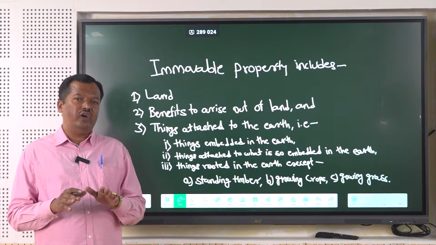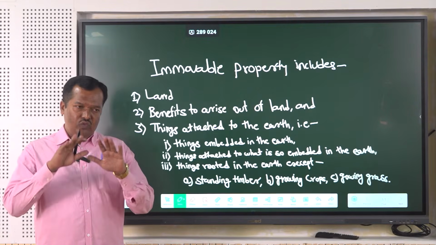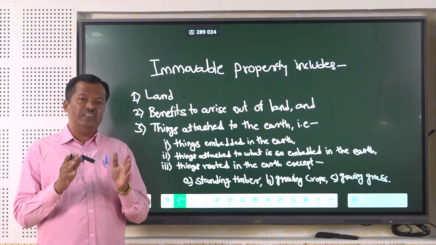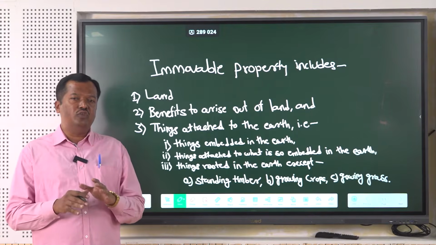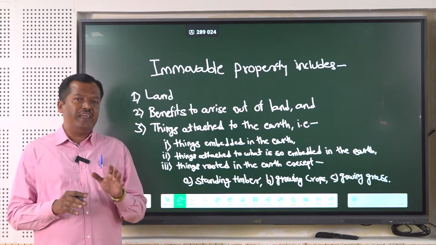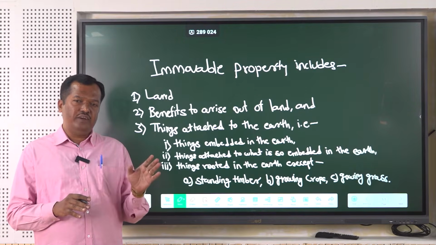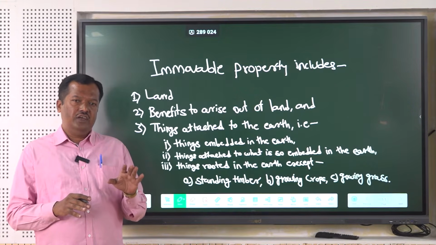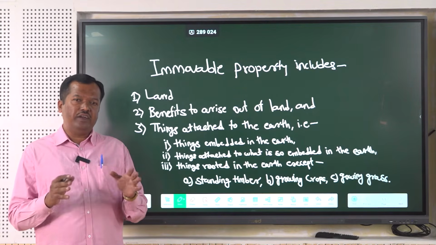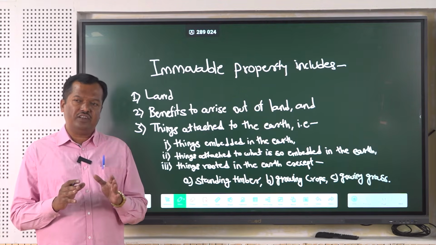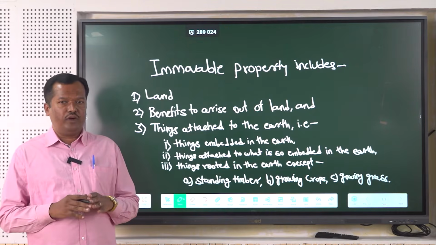That definition is also inclusive. When we take all these three definitions into consideration, we come to know what is exactly meant by immovable property. Apart from that, there are various judicial pronouncements which have explained, interpreted and widened the scope of the meaning of immovable property.